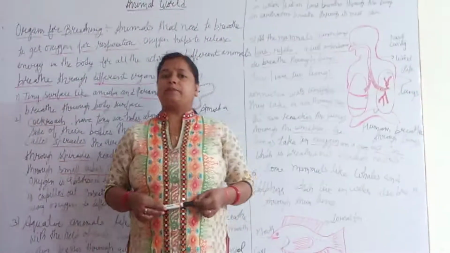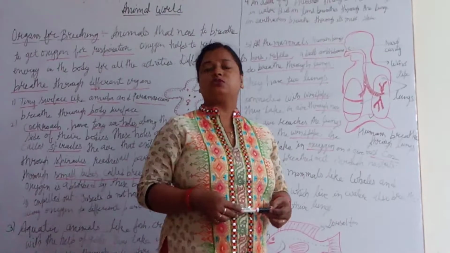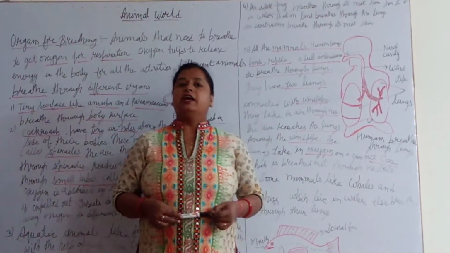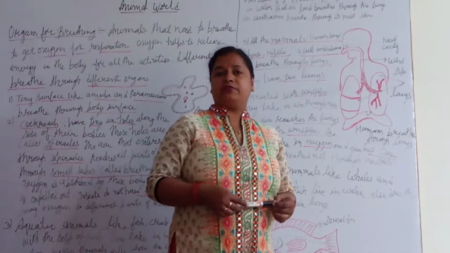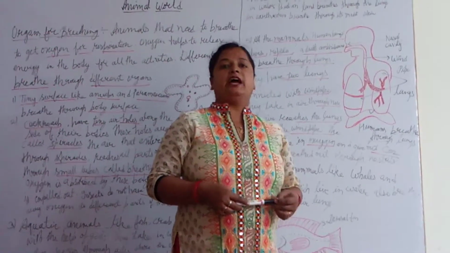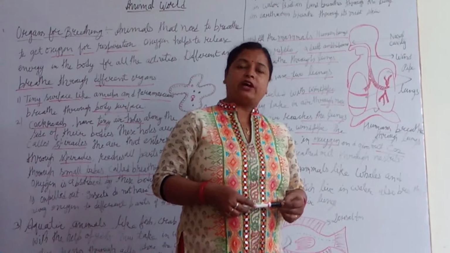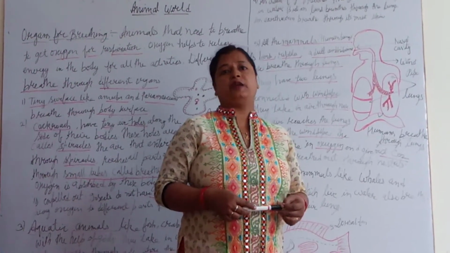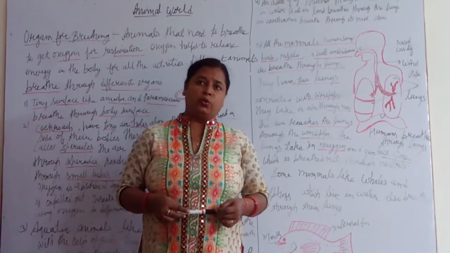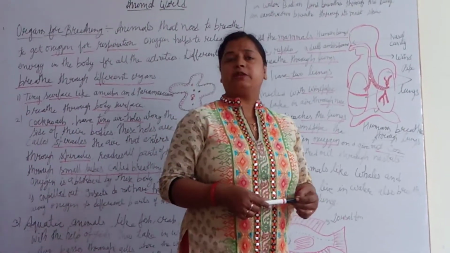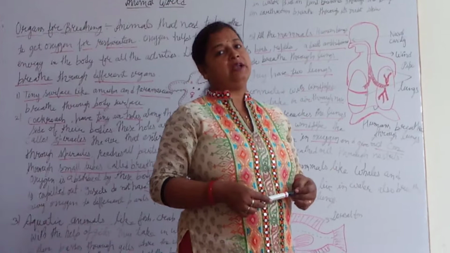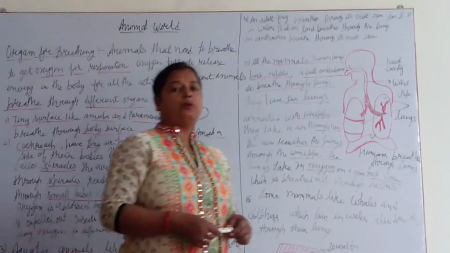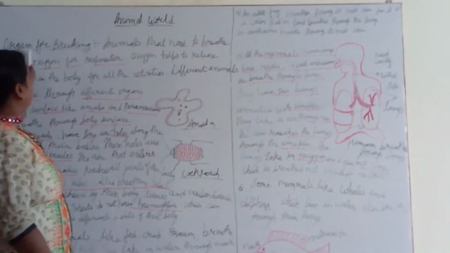Carnivorous animals are those that eat only flesh, like the tiger, and they have sharp pointed teeth. Vultures and crows also eat flesh. So these are called carnivorous. Omnivorous animals can eat both kinds of food, flesh and food from plants, like human beings and crows. Herbivorous animals eat only plants and grass, like cow and deer. Clear? Now in this chapter, the next topic is organs for breathing.